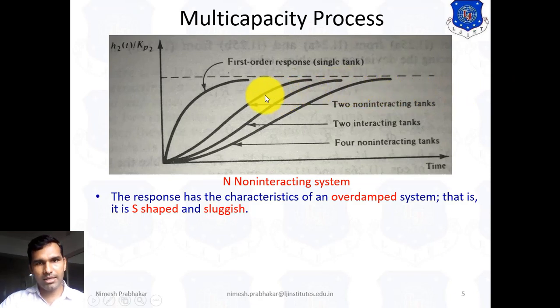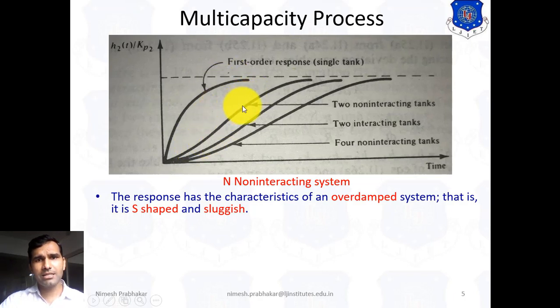This is for the two non-interacting and four non-interacting systems. The response is S-shaped, and it is sluggish as compared with the simple single tank first order system.